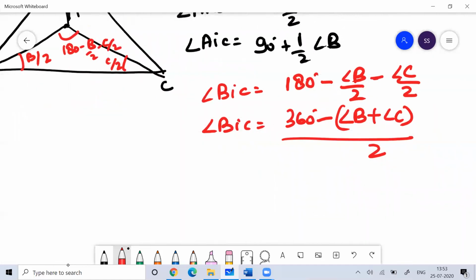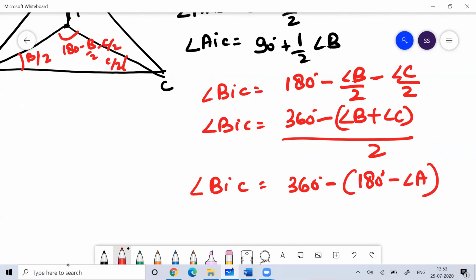What is B plus C? That is nothing but 180 degrees minus angle A, divided by 2.